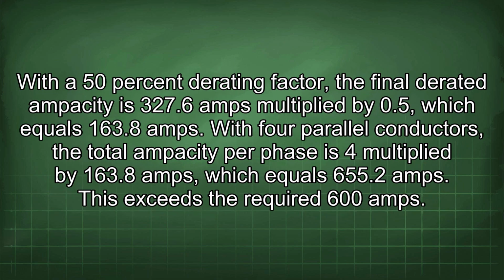With a 50% derating factor, the final derated ampacity is 327.6 amps multiplied by 0.5, which equals 163.8 amps. With 4 parallel conductors, the total ampacity per phase is 4 multiplied by 163.8 amps, which equals 655.2 amps. This exceeds the required 600 amps.